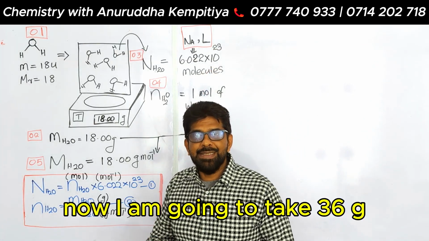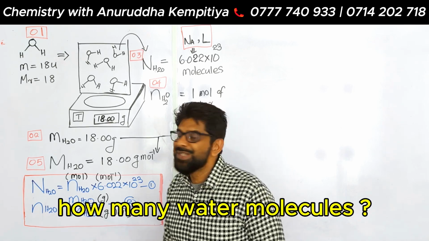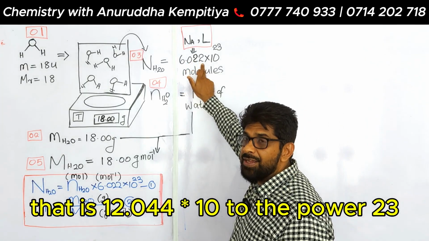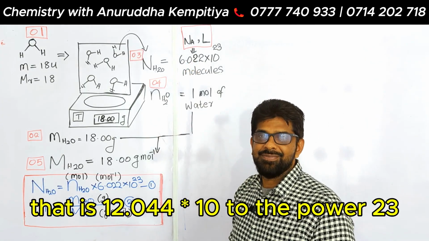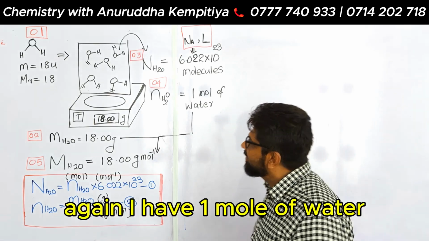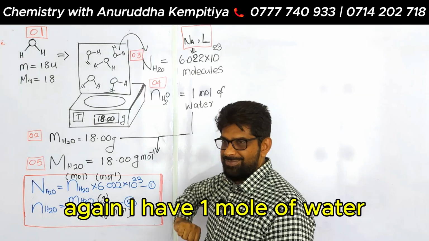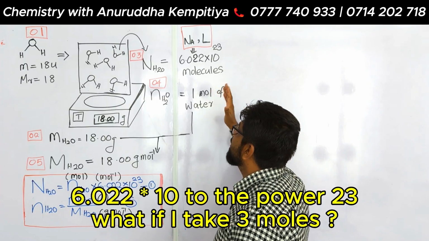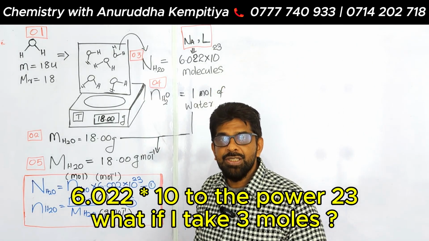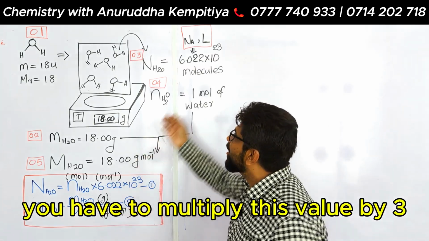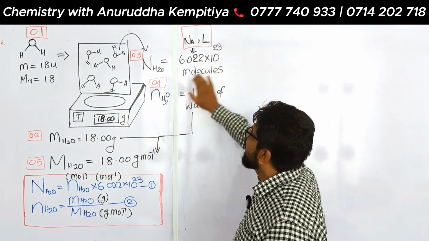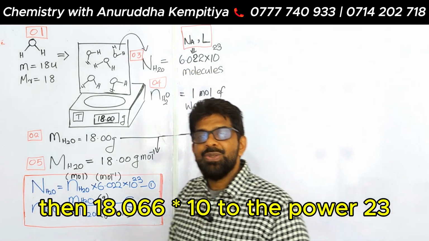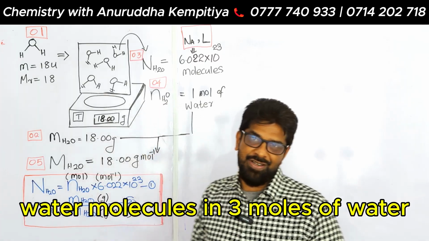Now I am going to take 36 grams. How many water molecules? Obviously, it should be twice this. That is 12.044 times 10 to the power 23. Like that. Again, I have 1 mole of water. Then how many water molecules? 6.022 times 10 to the power 23. What if I take 3 moles? So you have to multiply this value by 3. Then 18.066 times 10 to the power 23 water molecules in 3 moles of water.